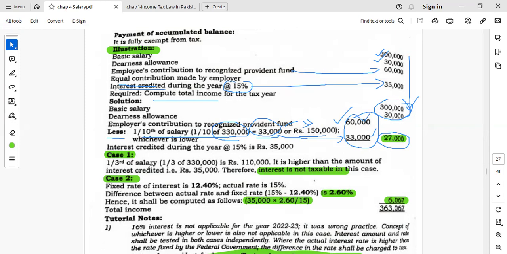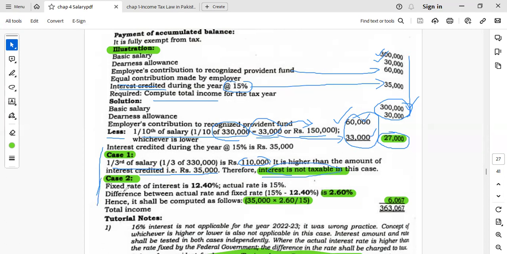Now, with respect to the interest, there are two cases. 1/3 of the salary, so let's take the 1/3, that is 110,000. Since it is higher than the amount of the interest credited, that is 35,000, the interest is not taxable. Nothing will be added.